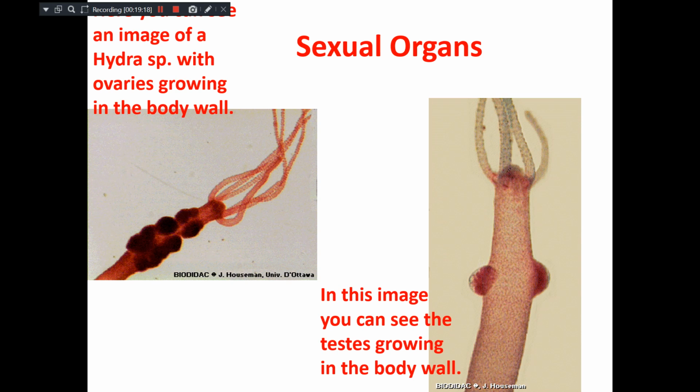See the sexual organs, which you can see: the testis on the body, in the image of the hydra, with the ovaries growing in the body wall, and they produce the gametes.